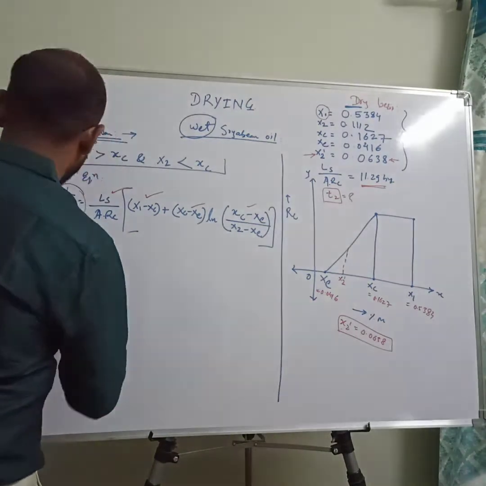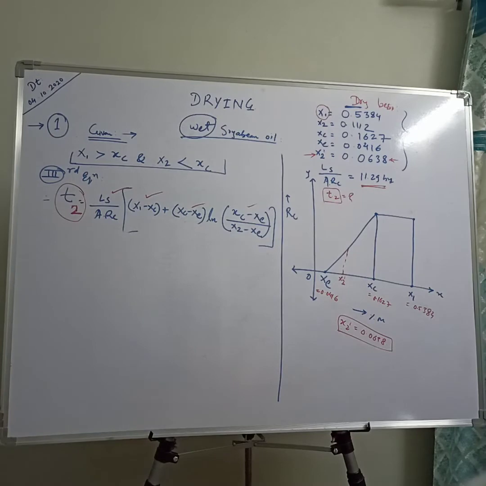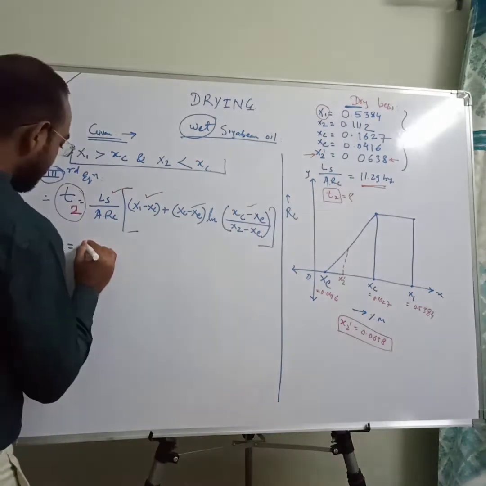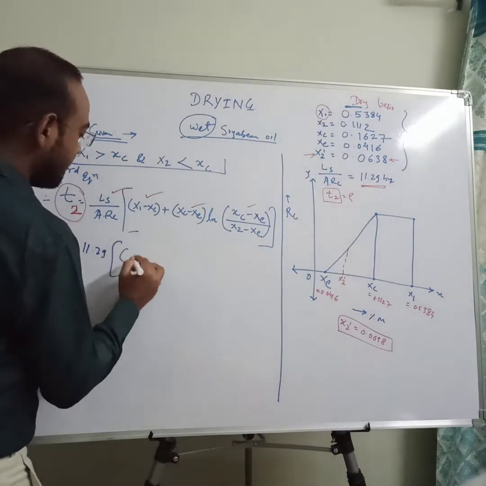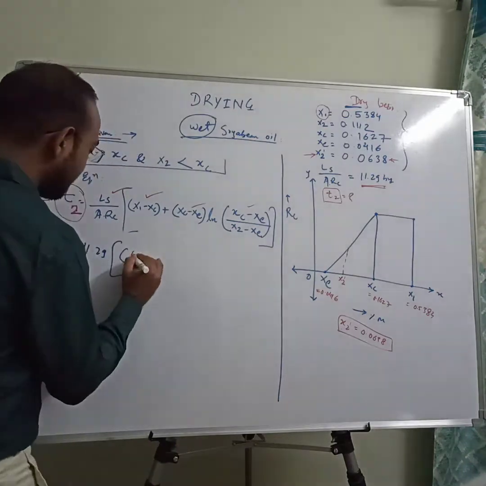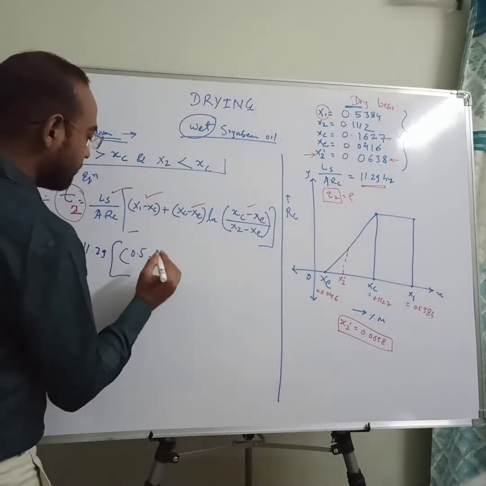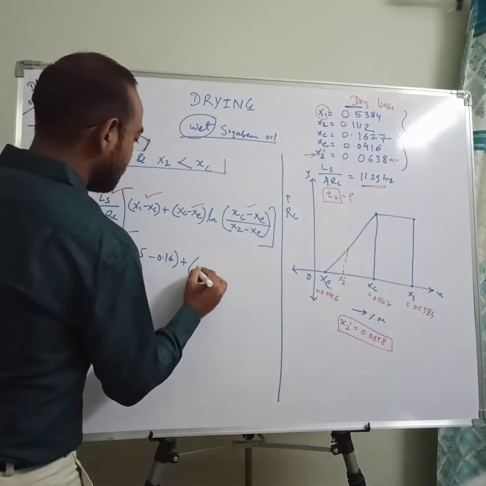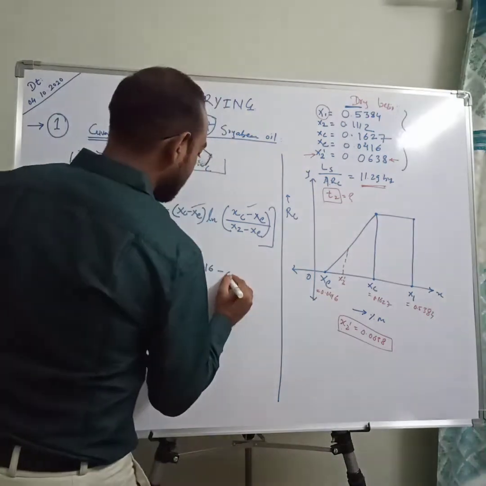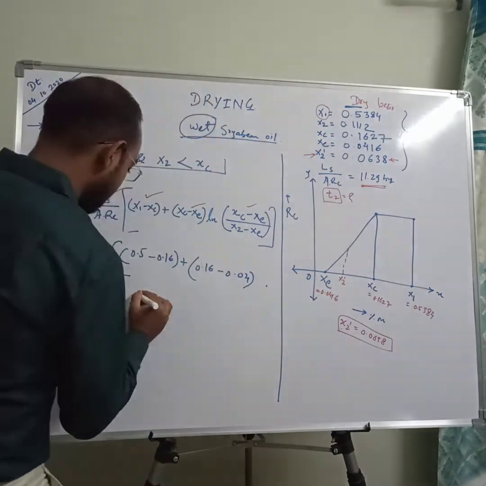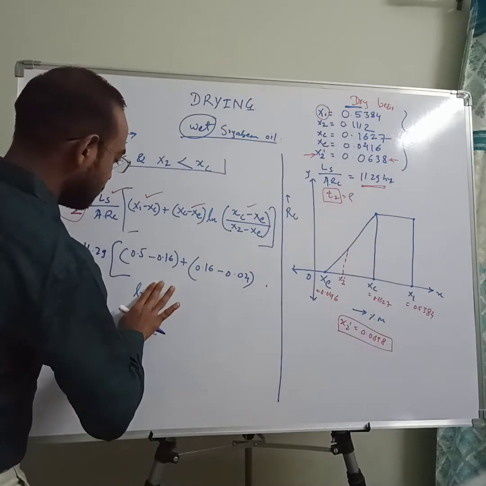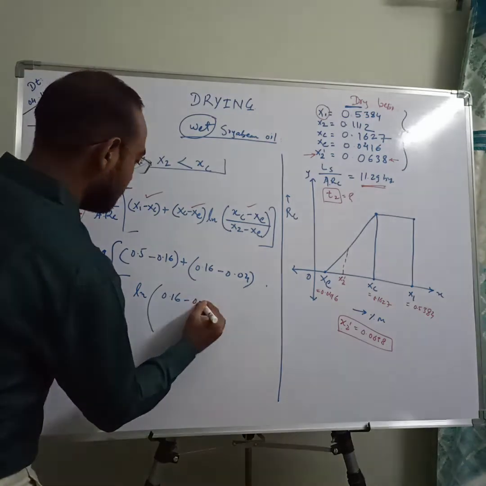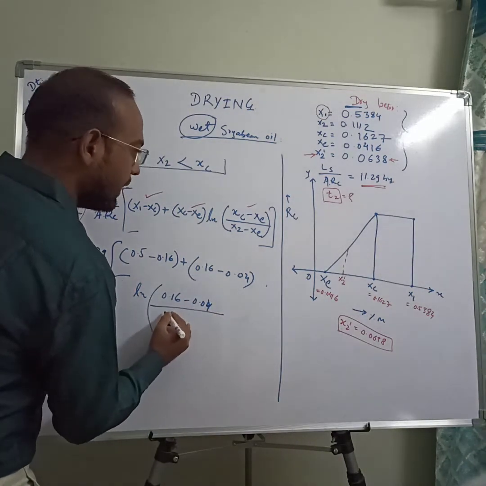So similarly, you just put all the values. For time t2, it is Ls upon A rc times 11.29, and x1 minus xc, x1 is 0.5 (again I used only one digit after the point), 0.5 minus 0.16, plus 0.16 minus 0.04, into ln of critical 0.16 minus 0.04 upon x2 dash.